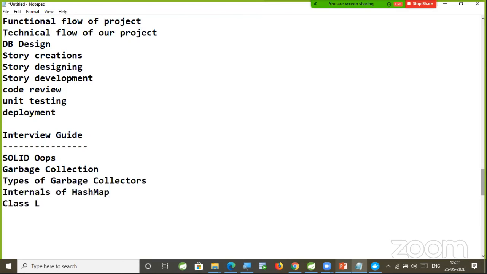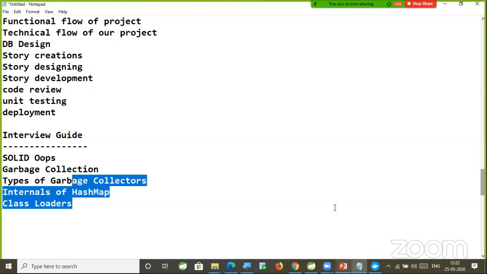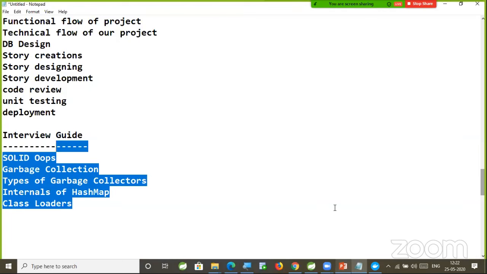Then I am going to explain class loaders. How class loaders work in the JVM, and how many types of class loaders are available. These are definitely interview questions. That is the reason I am covering them. You might have learned them in core Java, but you might have forgotten about it. I am going to give you this knowledge also, and in the interview, as a 3 years experienced person, how you need to answer these questions, right?